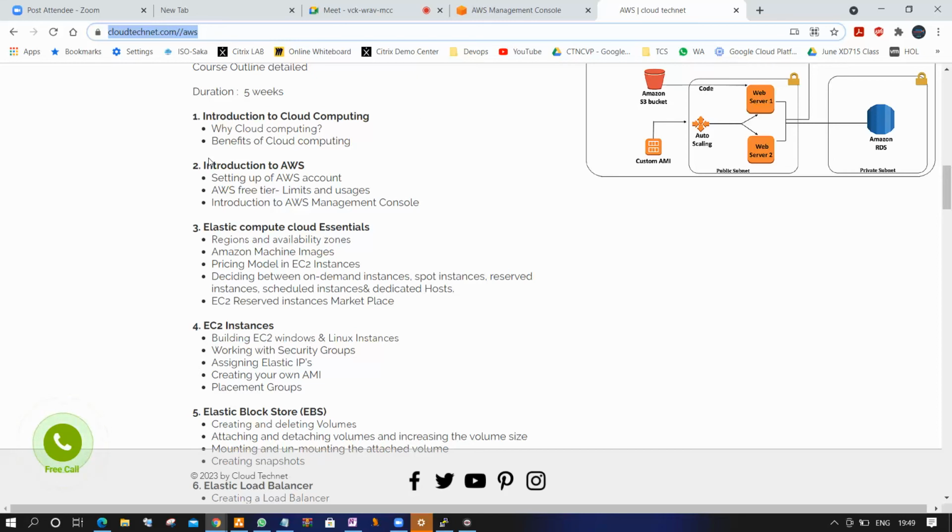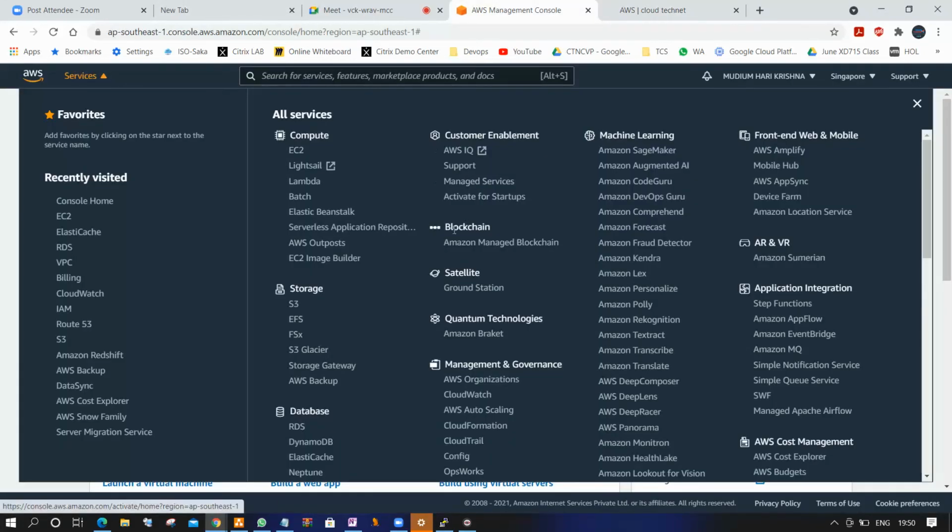So guys, today I'm going to cover the introduction to AWS: setting up an AWS account, AWS free tier limit and usage, and introduction to the AWS management console. Now I'm going to explain the introduction to the AWS management console, and then we will stop the class today. I'll take one service, create a server, and leave for the day. So now let's go to the AWS management console.